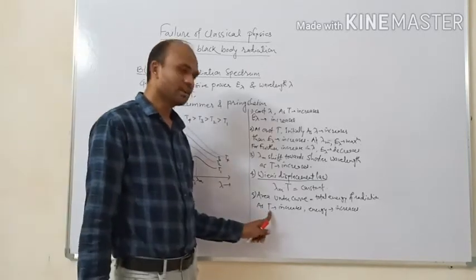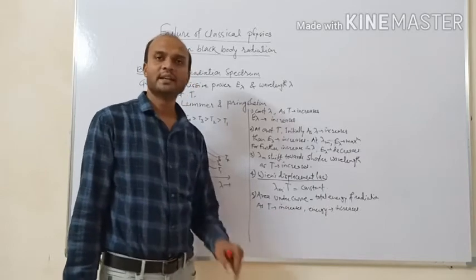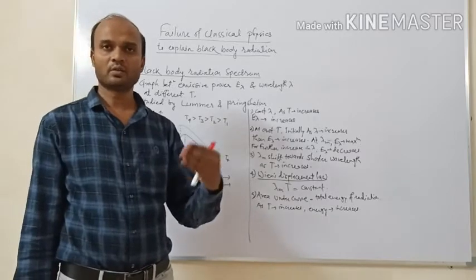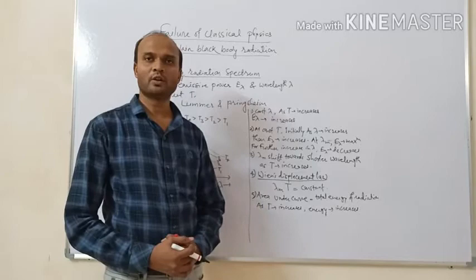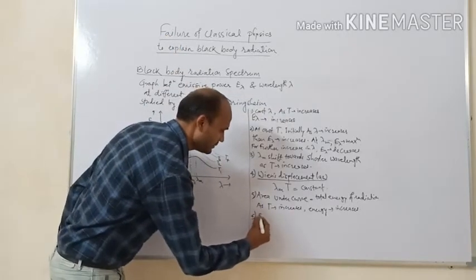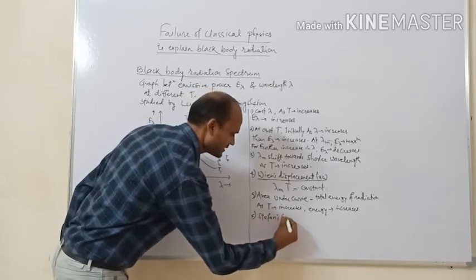And from this we conclude that as temperature increases, the area under the curve also increases, and it means the energy of the radiation also increases. And this energy was given by a scientist, Stefan.